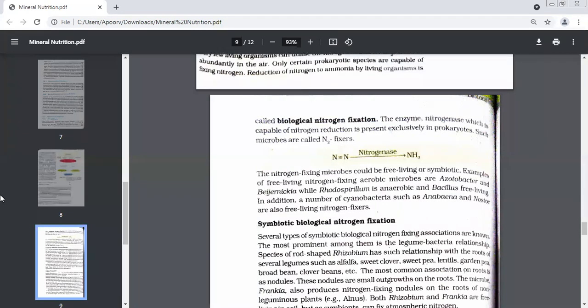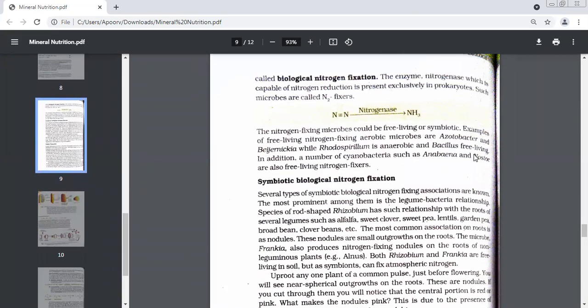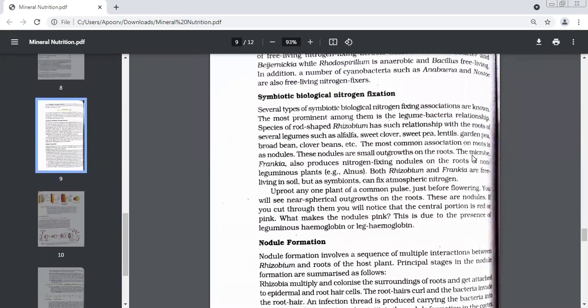Yes, and when living organisms do this process of nitrogen fixation, that means they convert nitrogen to ammonia, then this process is known as biological nitrogen fixation. Biological nitrogen fixation. Is it okay? Is this topic okay for everybody? Does everybody know what biological nitrogen fixation is? Yes, ma'am.